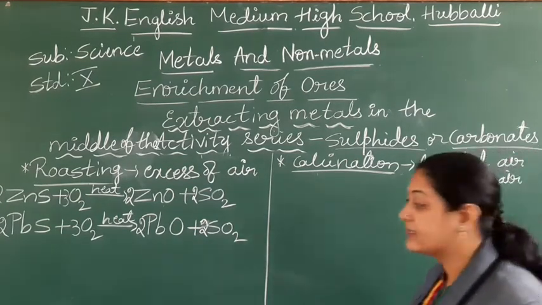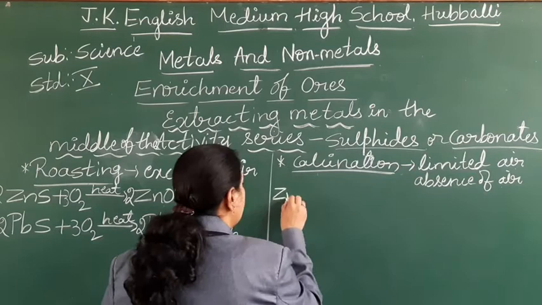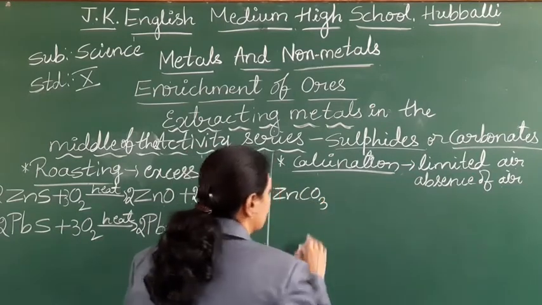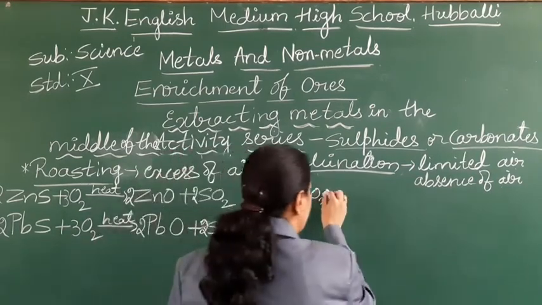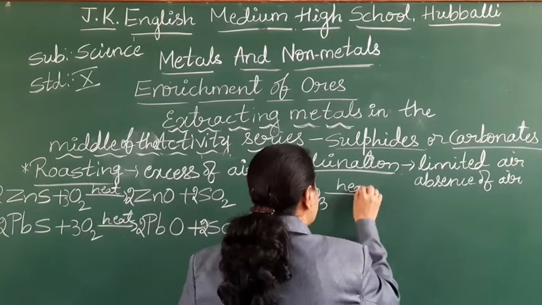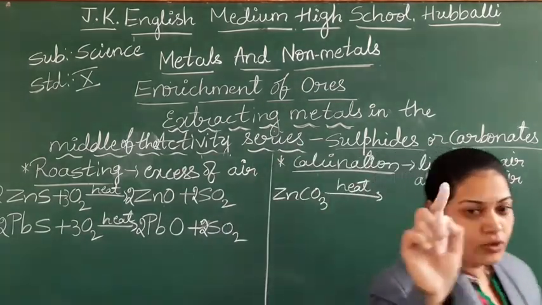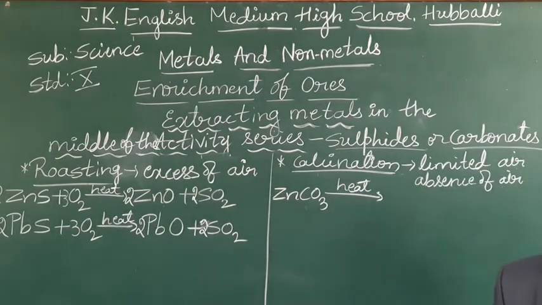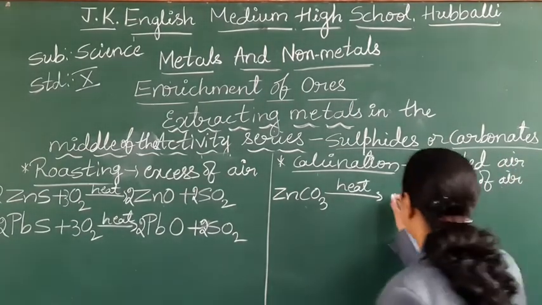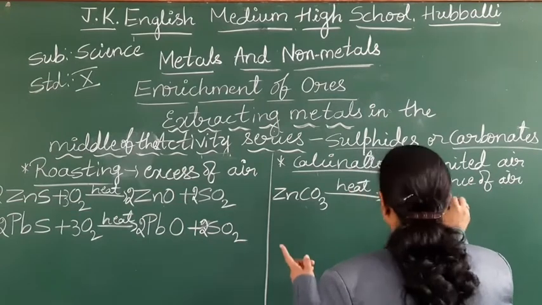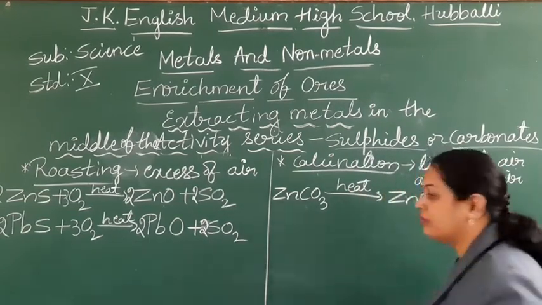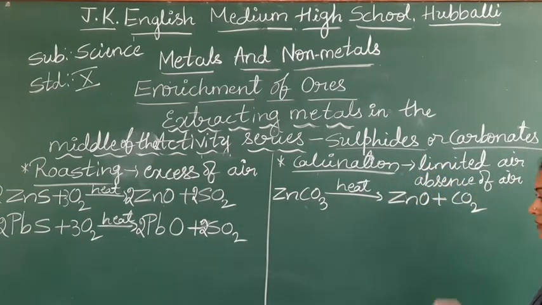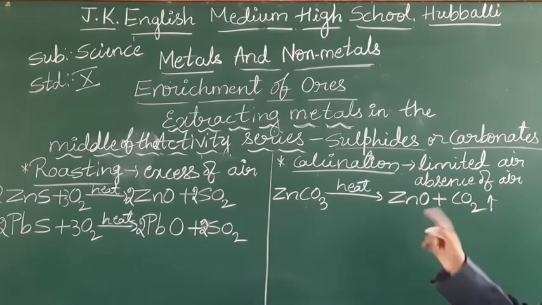Take the example of zinc carbonate, ZnCO3. So you are going to heat this. I am not going to write plus oxygen because this is absence or limited supply of the oxygen. So when you heat it, you are going to get zinc oxide with the liberation of carbon dioxide gas. Correct? Check the equation. If not balanced, you balance. One time I have shown you.